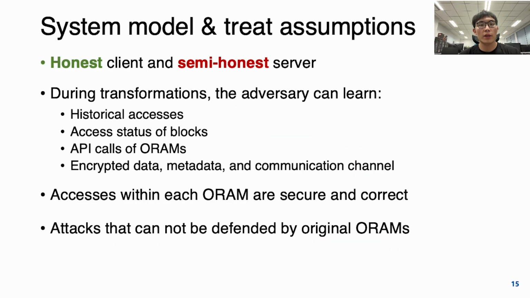So in V-ORAM, we have an honest client and a semi-honest server, and we assume that the adversary can observe all the ciphertexts and their access status. And we also assume that the access within each ORAM is secure and correct. And we also do not consider the attacks that cannot be defeated by the original ORAMs.